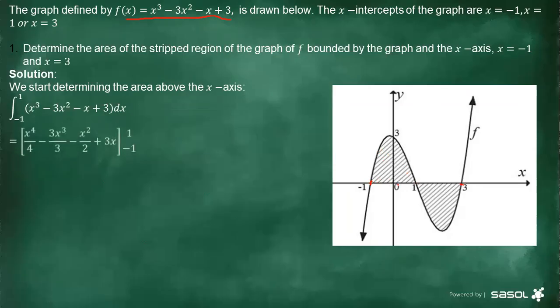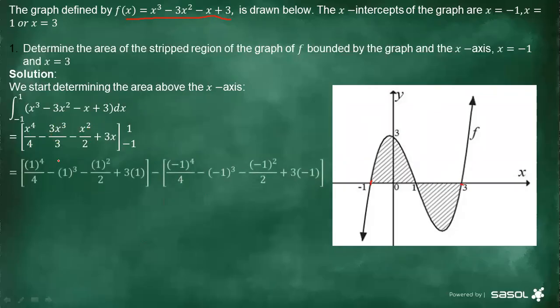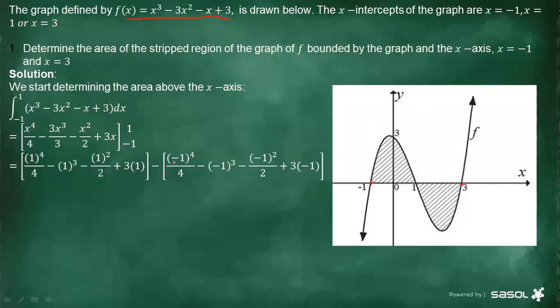And then from there you start integrating. There's going to be x to the power 4 over 4 minus 3x to the power 3 over 3, then this 3 can also be cancelled, and then we have minus x squared over 2 plus 3x. Then you substitute with the upper limit, and then minus your lower limit, and the area that is above the x-axis gives us 4 units.